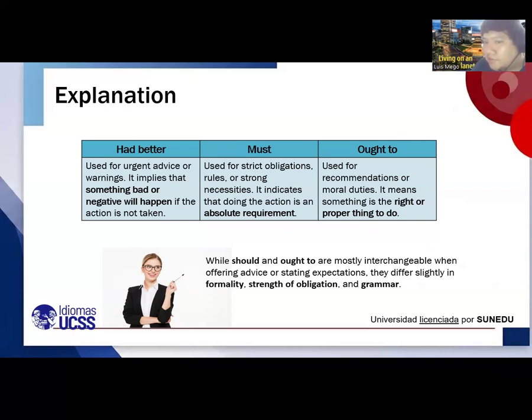Should, recommendation. Now, while should and ought to are mostly interchangeable when offering advice or stating expectations, they differ slightly in formality, strength of obligation, and grammar. But it's a little bit, yes? But both, you can use both for recommendation. That is the point.